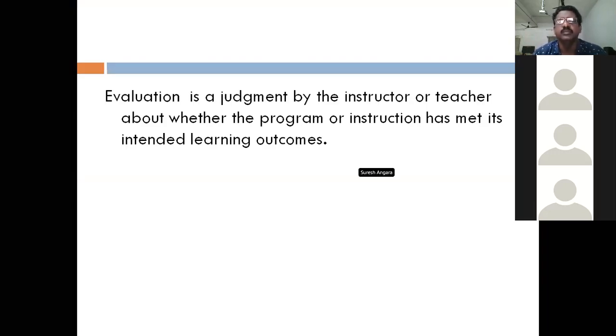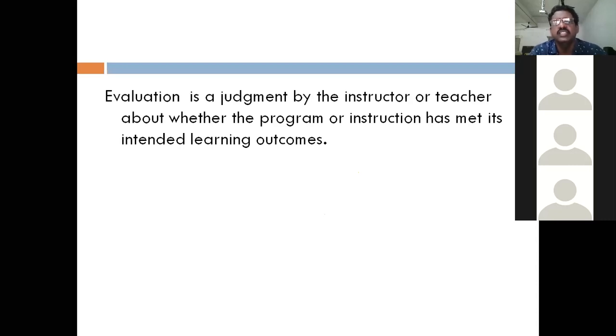It is by the instructor or teacher about whether the program or instruction has met its intended learning outcomes. Suppose the intended learning outcome for a first class student is to make them learn ABCD alphabets.